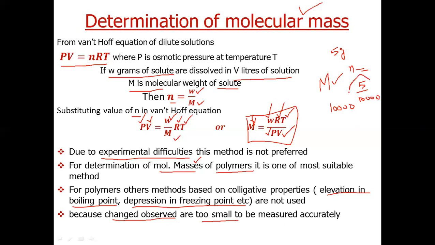So this many moles of polymer cause very little change in these properties, which we cannot even measure. But they do cause an appreciable change in osmotic pressure. So that's why osmotic pressure is used to determine molecular masses of polymers. So this is the application of osmotic pressure.